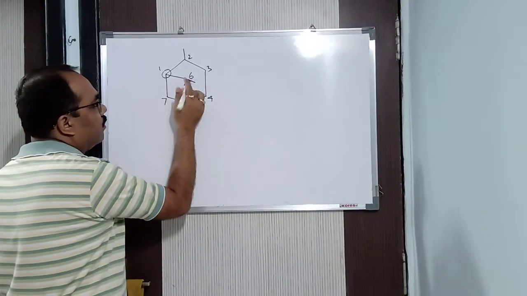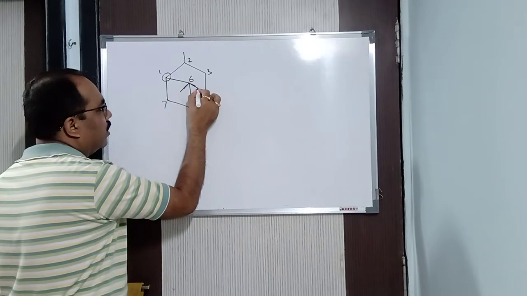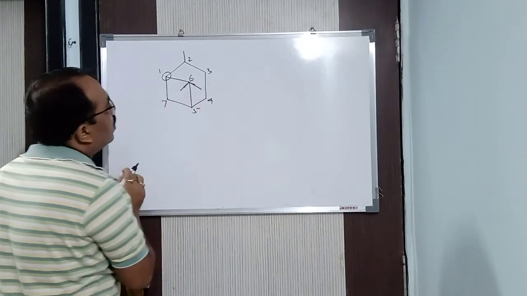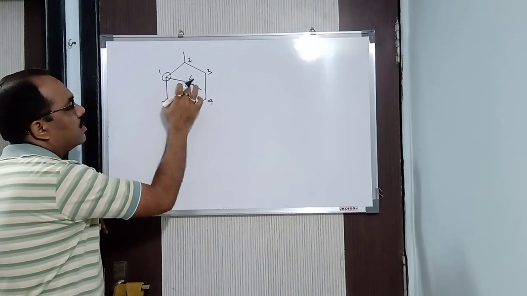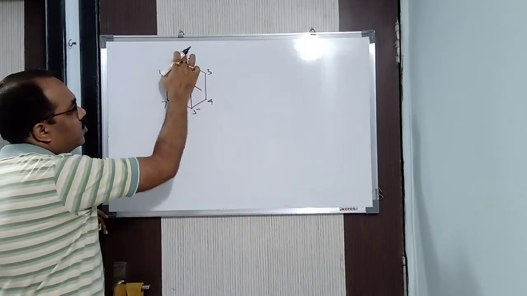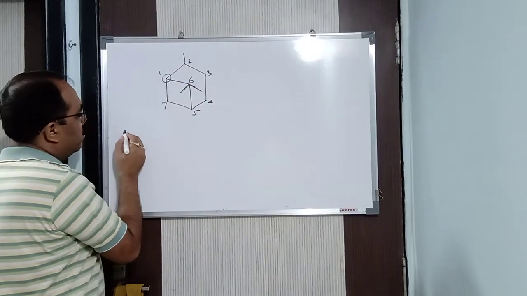Fine. So what are these two? Methyl. You can see these two are methyl. If you don't understand, I will make it a little bit bigger. I think it's clear now. So two methyls are there. Which position? Sixth position. So one methyl at the second position and two methyls at the sixth position. So what will we write?